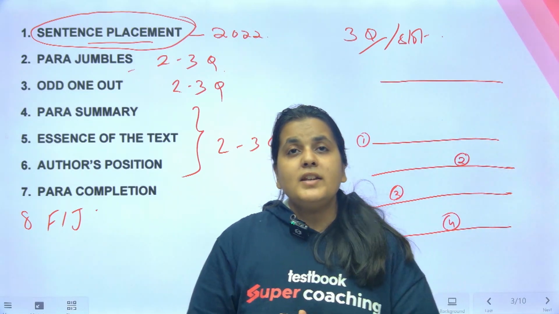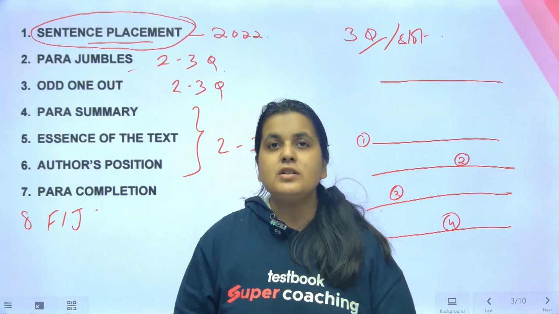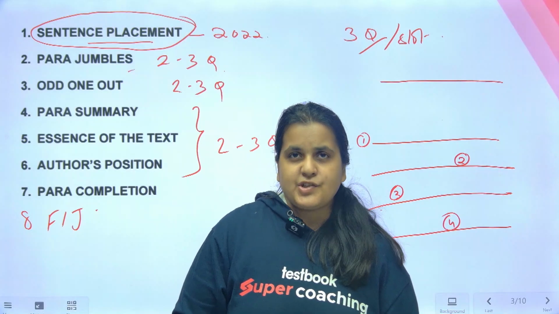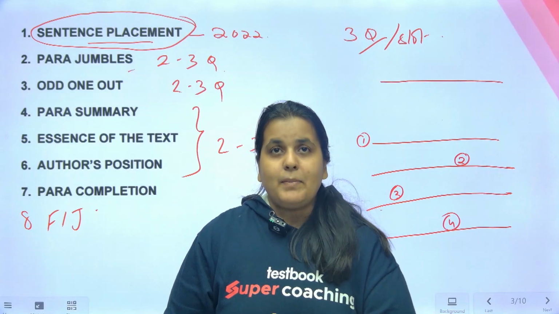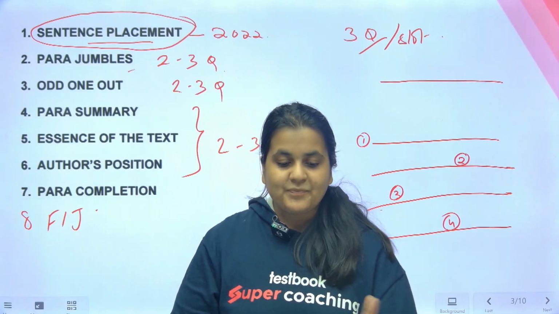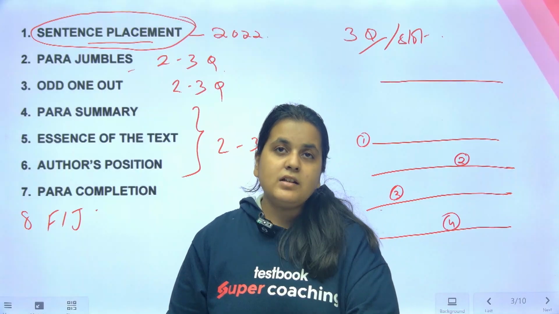ओके और एक और एरिया है FIJs, जिसके लिए भी हमको प्रिपेयर करना है. 1 or 2 classes is sufficient. Little bit of practice like 20-25 questions आप कर लोगे, it is sufficient, because we never know if this area can come back, right, because ये got back सेंटेंस प्लेसमेंट एंड पैरा कंप्लीशन का एक वो नया रूप है. तो FIJs is basically facts, inference and judgment.